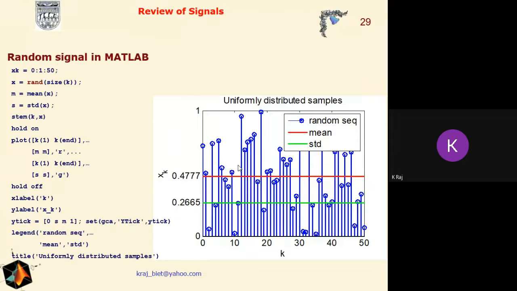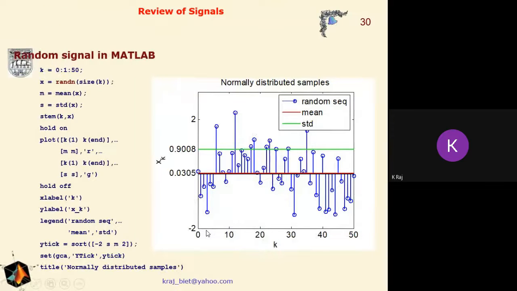And then we also utilize hold on and hold off in order to plot the graph, and then we indicate what should be on the X label, what should be on the Y label, which type of tick mark is required on the Y axis or the X axis, and then we enter the title. So according to these commands, we will get the result.